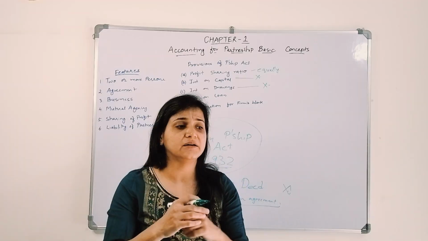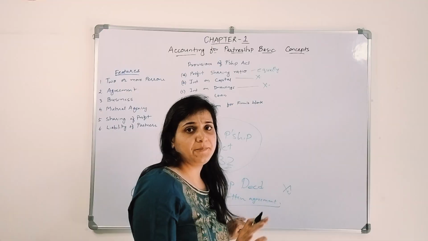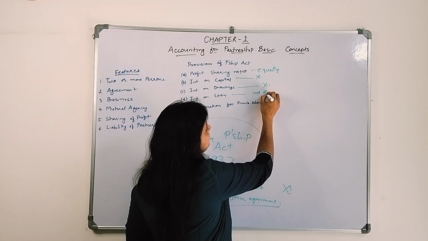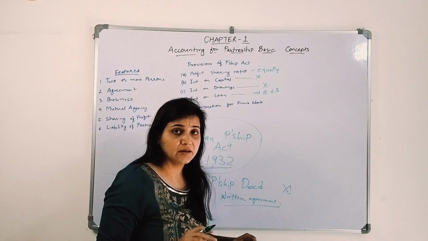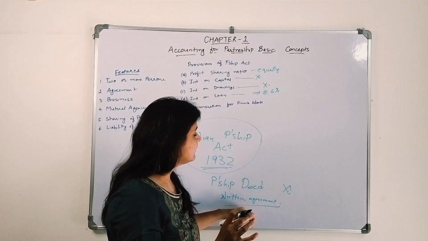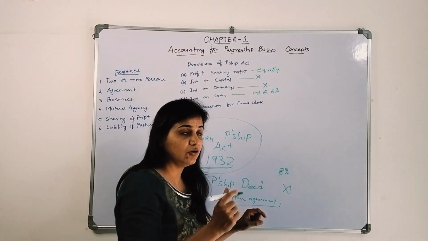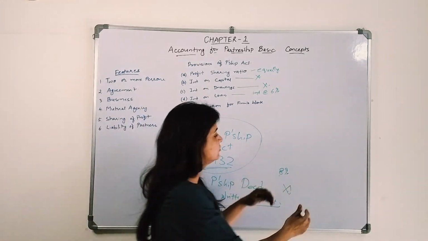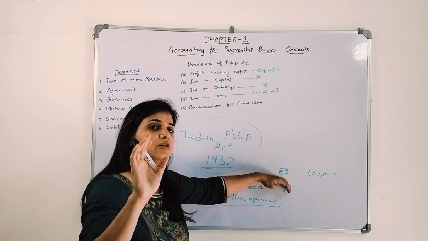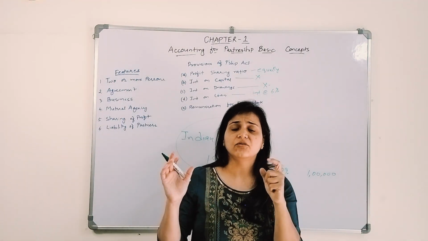If any of the partners is giving a loan to the firm and if nothing has been mentioned in the partnership deed, then the firm is supposed to give interest at the rate of 6%. Okay, these things can be asked in short questions. Let's say the partnership deed says that you are supposed to give interest at the rate of 8%. There is a partner who has given a loan worth rupees 1 lakh, and the partnership deed says we are supposed to give interest at the rate of 8%, but the Partnership Act says you should give interest at the rate of 6%.